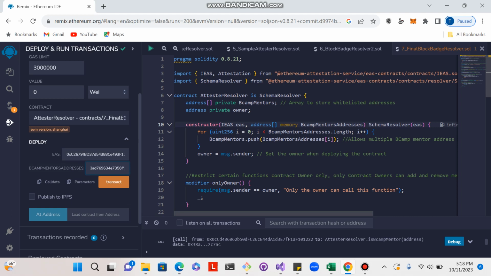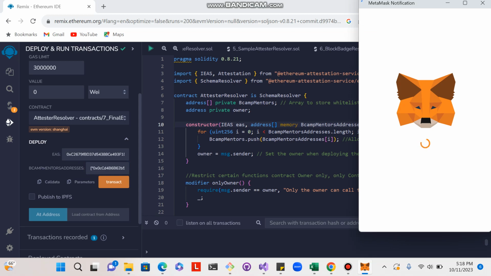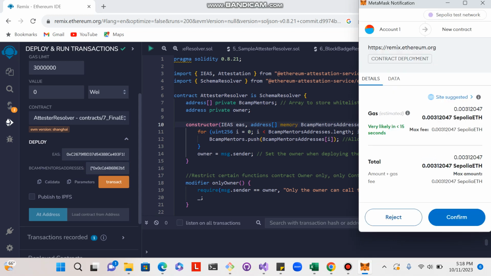Remix makes you put the quotes here. I struggled with that at first. You have to put the quotes around the address and the array when you're putting in an array in Remix. But then I'll say transact, confirm.